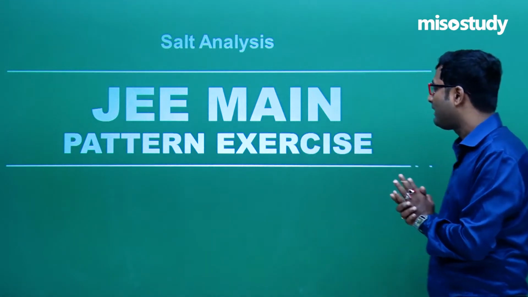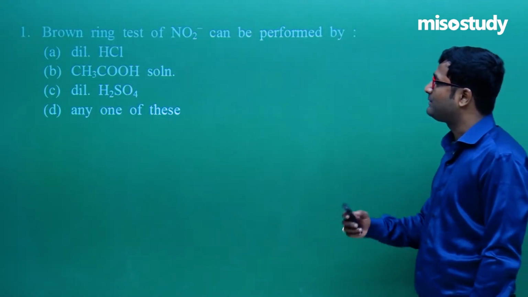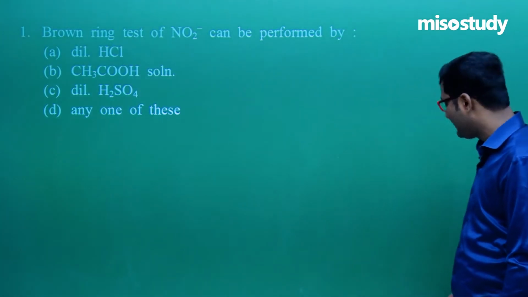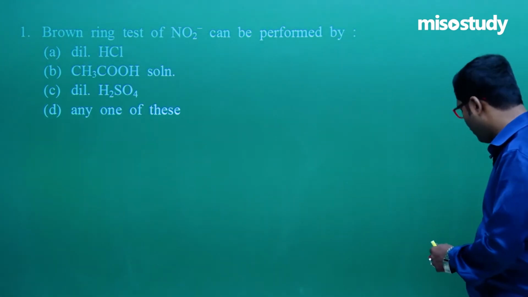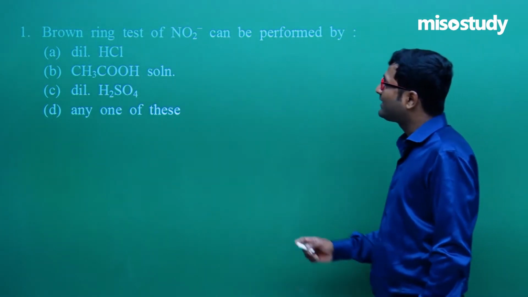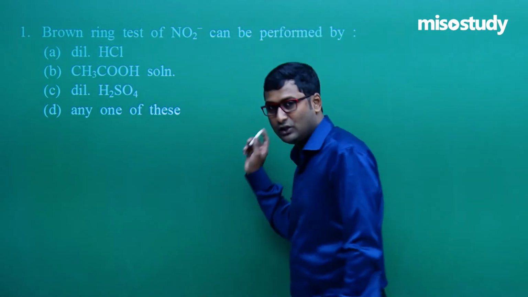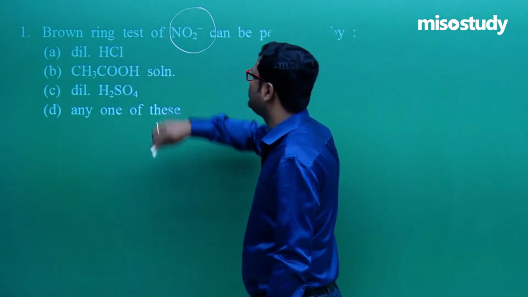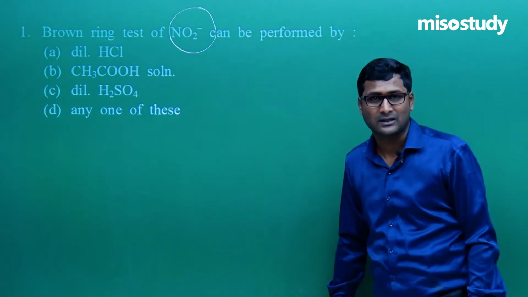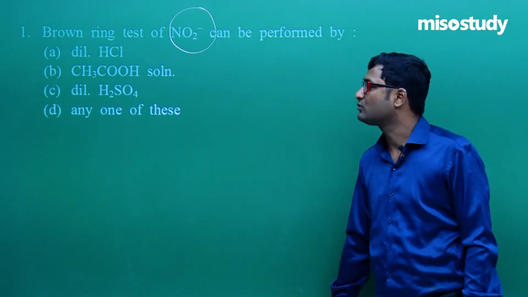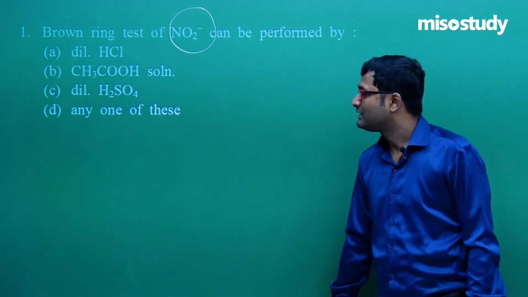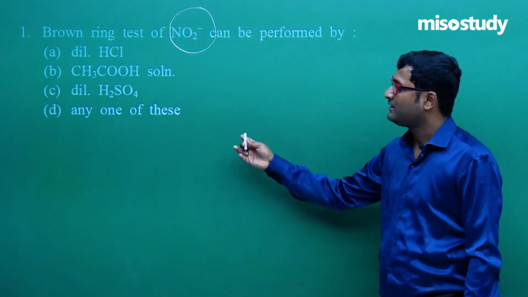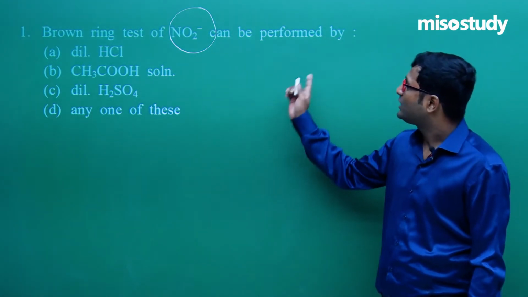Now my first question is, look at the brown ring test. We know that the brown ring test is used to find out the NO2 minus ion. Clear? This is an anion. This is one of the famous tests, as I discussed during my lecture. Now it's your turn. Tell me what will happen.